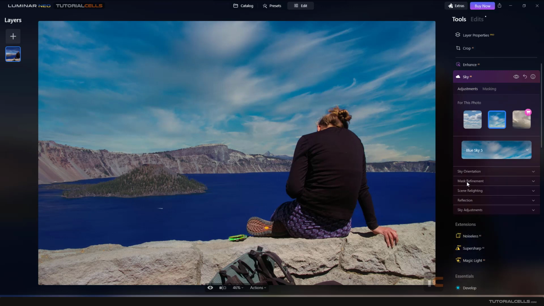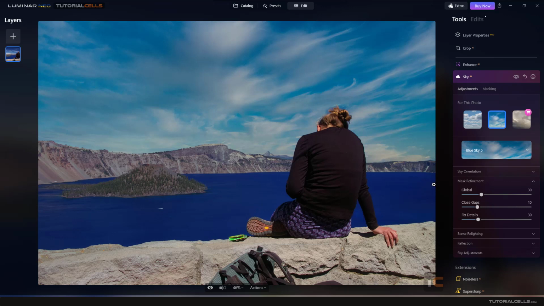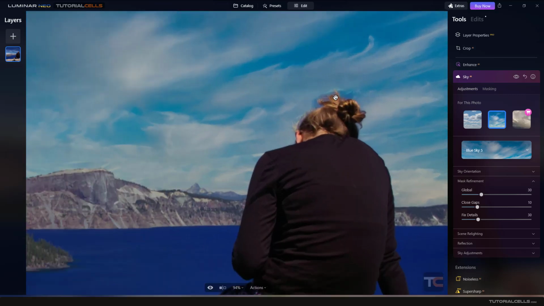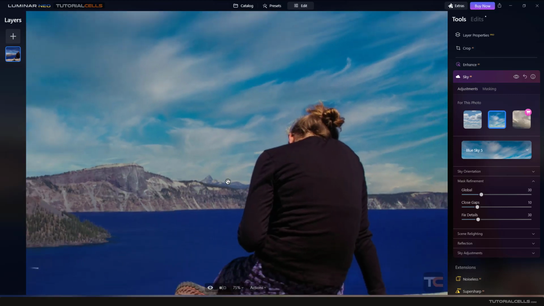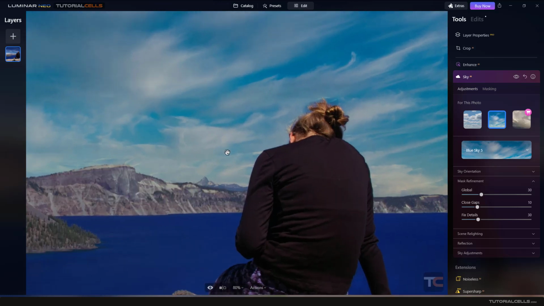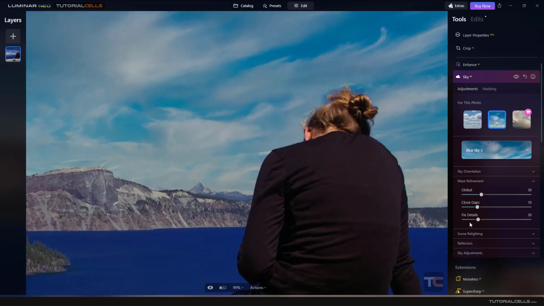The most important thing is the mask refinement. This software automatically cuts this sky over this part, and as you can see, we have some issues here when it replaces the image. So we can refine it here globally. As you can see, you can change the slider. Don't worry about that. Change the slider.